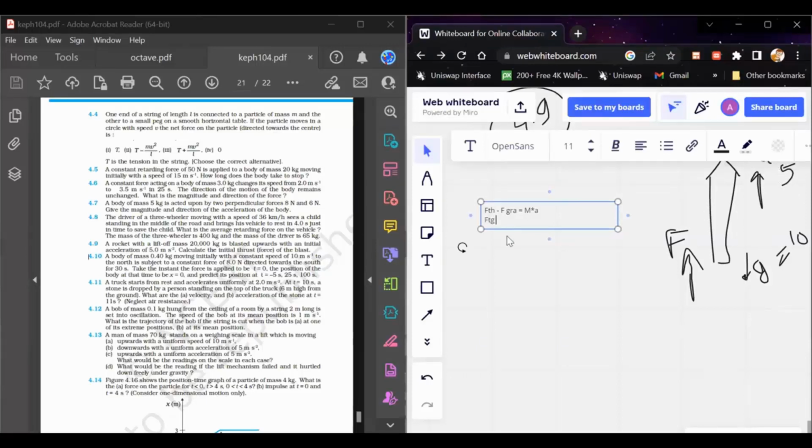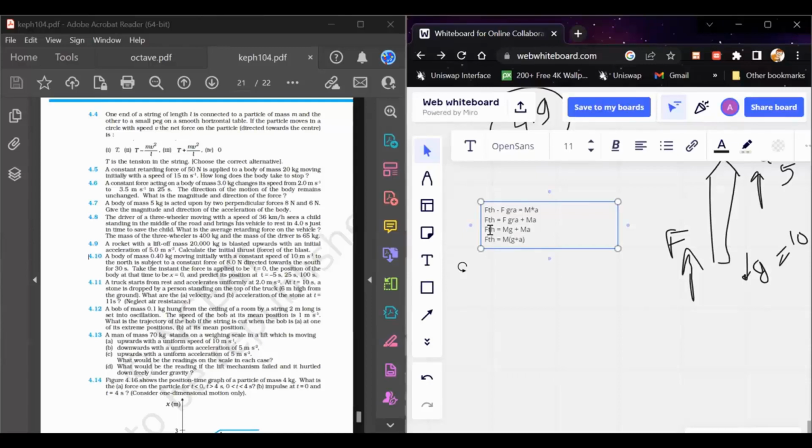So F thrust is equal to F gravitational plus mass into acceleration. F gravitational is basically mass into g, so mg plus m into a. So F thrust equals m into g plus a.